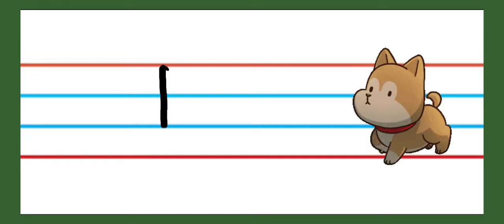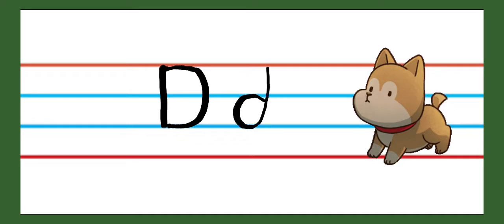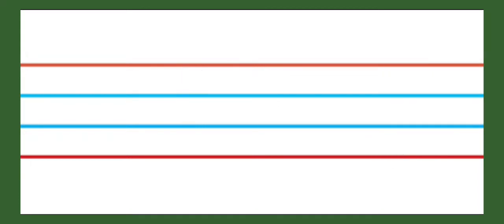Now next letter is D. D says D. This is capital letter D. Small letter D. D for dog. D says D.